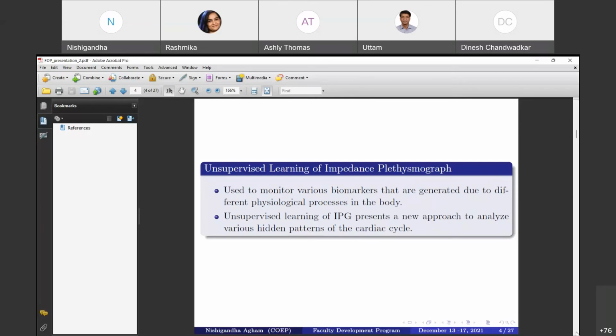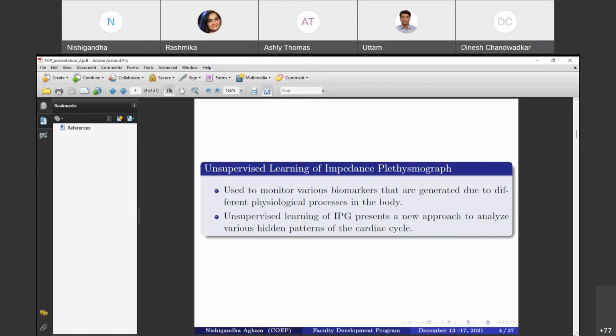In critically ill patients, specifically cardiac patients, it is very difficult for the medical practitioner to continuously monitor the massive database of that patient and find the complex patterns of that physiological data. This is a very critical task.